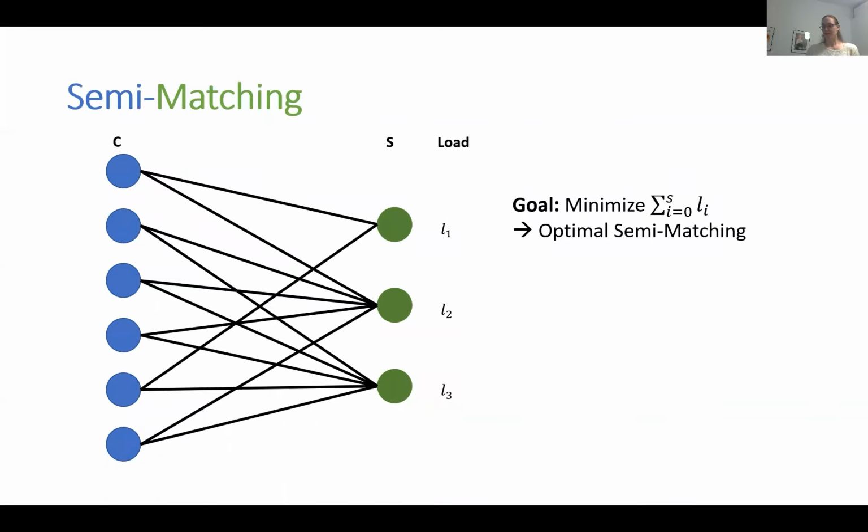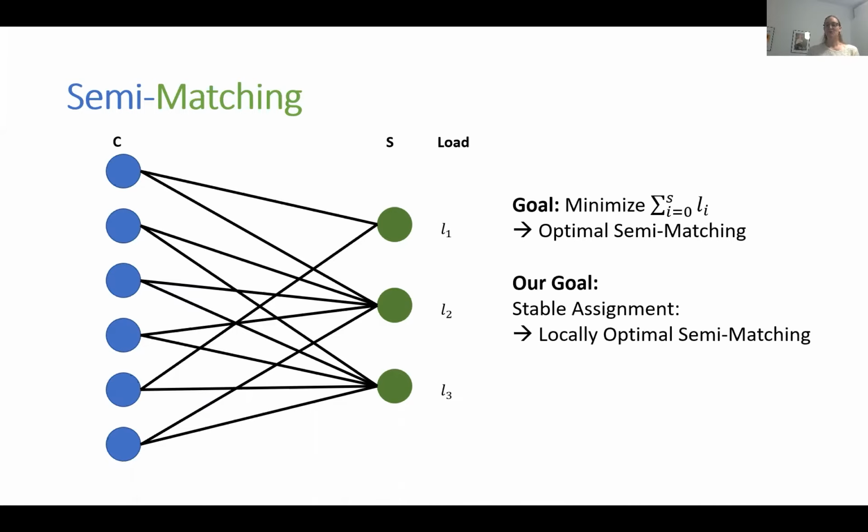You can see that we have the clients here on this side and the servers on this side. And each server has a load. The load is nothing else than the number of clients assigned. In this work, we are not studying the optimal semi-matching, but the locally optimal semi-matching, which is also known as a stable assignment. What do we mean by that? In a locally optimal semi-matching, no client has an incentive to unilaterally switch servers. This means no client profits by switching to another server and getting a server with a smaller load.